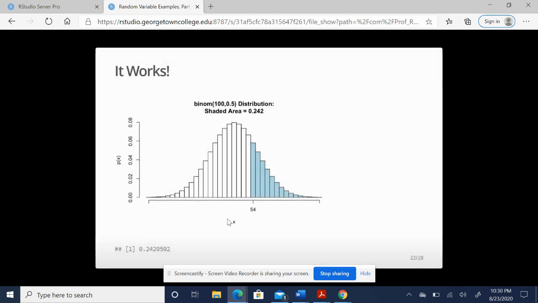What you have to think about is, after the graph is produced, does what's shaded match the probability that it's your intention to calculate? And that's something that you'll have to be careful about. In this case, when I look at it, I see 54 is included, everything above is shaded, and I see that that's a probability of 0.242, about a 24% chance of getting 54 or more heads.